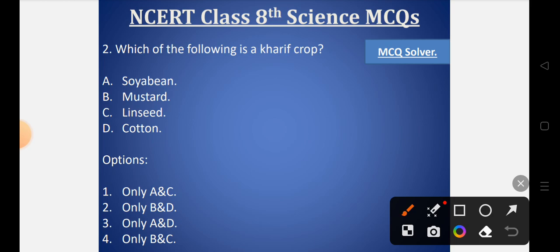So the Kharif crops are grown in the summers, and the correct option will be option number 3, that is A and D. A and D is the correct option, that is soybean and cotton. These two are the crops which are grown in those seasons, and it is a Kharif crop. So the correct option will be only A and D.